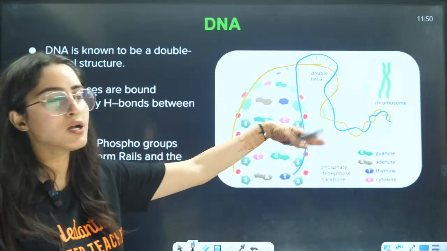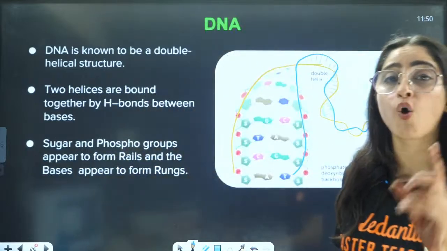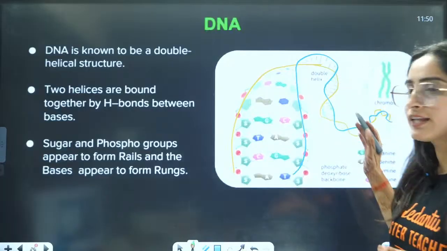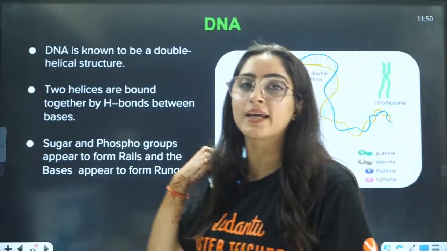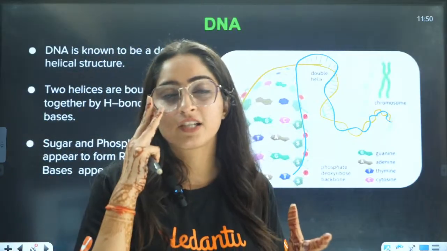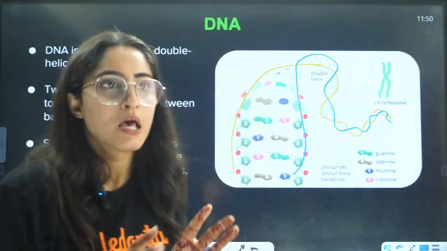So this is the double strand structure that you will get for DNA because of the hydrogen bonding of the nitrogen bases, right? Definitely they will not ask you to draw the structure, but they can ask you why there is a double strand, alpha helix structure, because of the hydrogen bonding between the nitrogen bases, right?